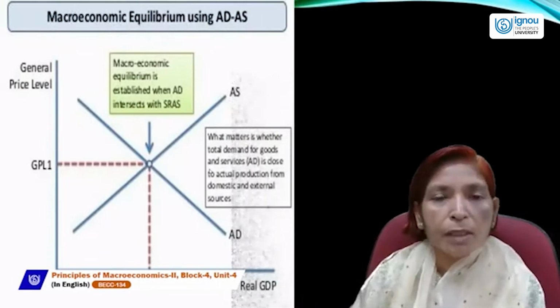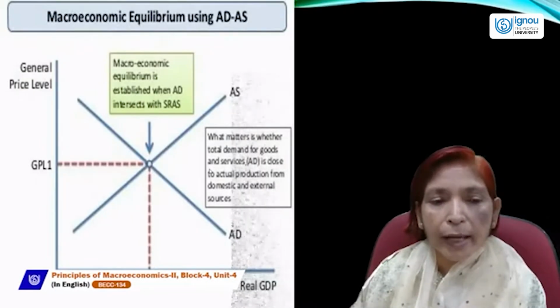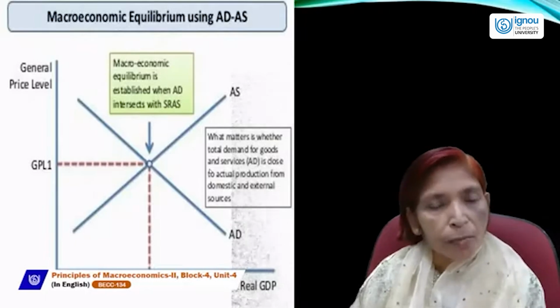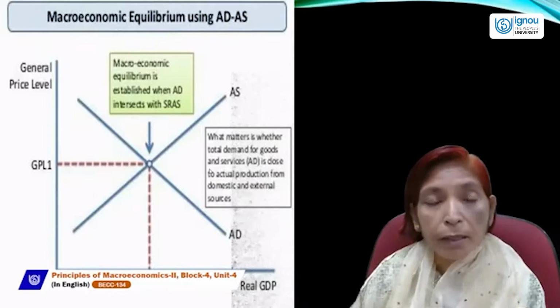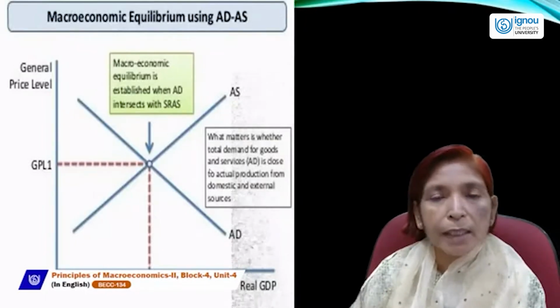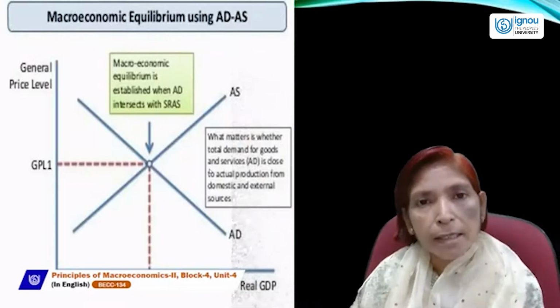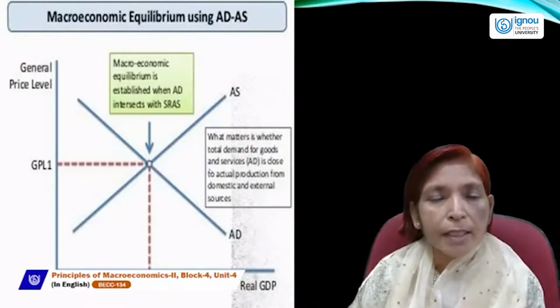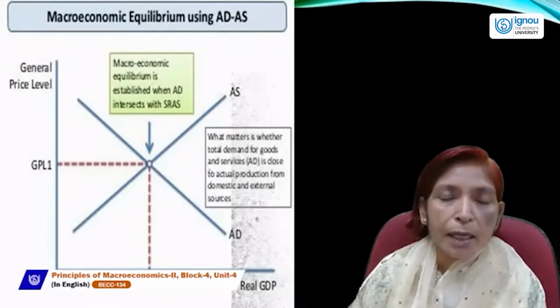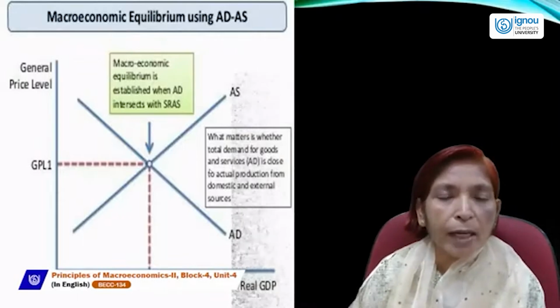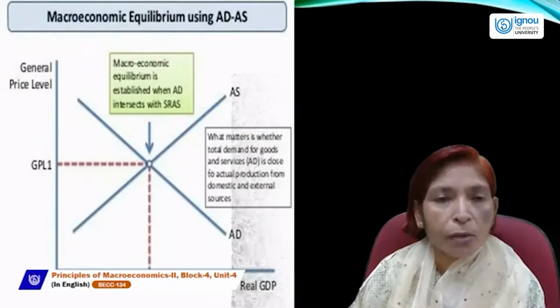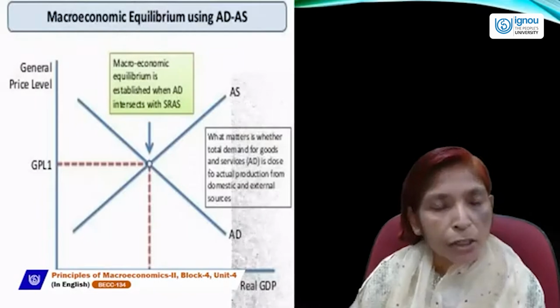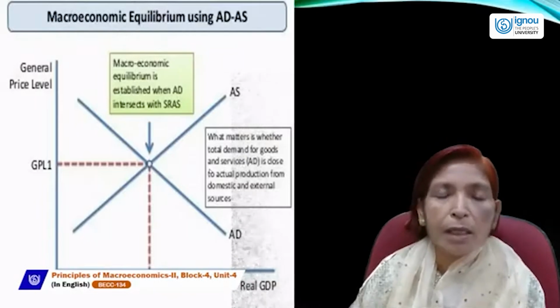Macroeconomic equilibrium is determined at that point. So macroeconomic equilibrium can't be determined without using the aggregate demand and aggregate supply curves, so aggregate demand and aggregate supply play a very important or vital role in determination of macroeconomic equilibrium.